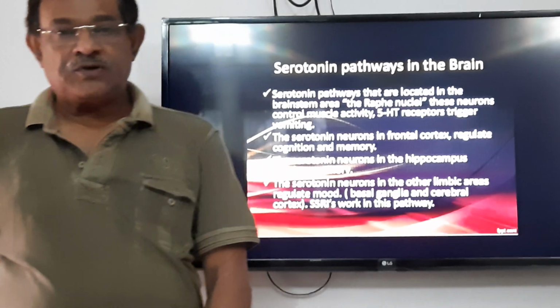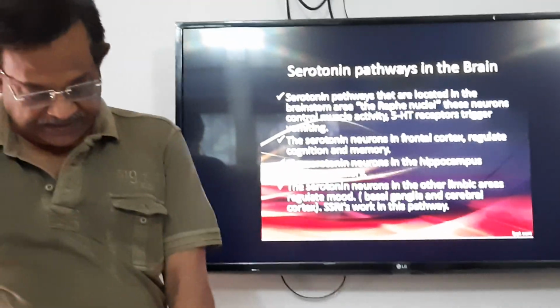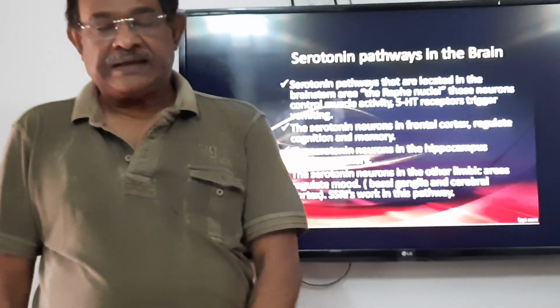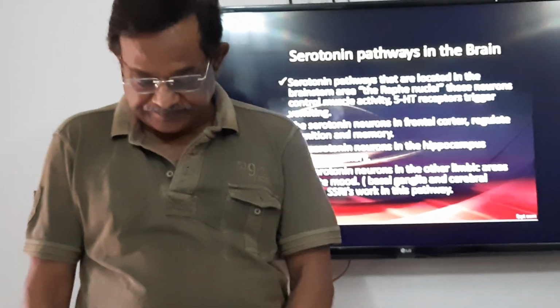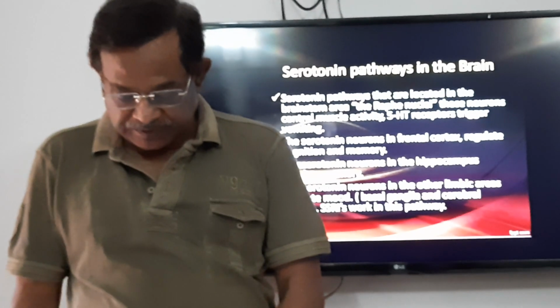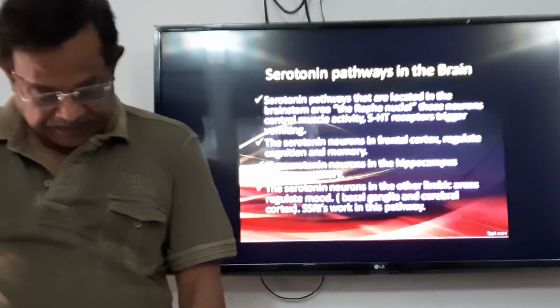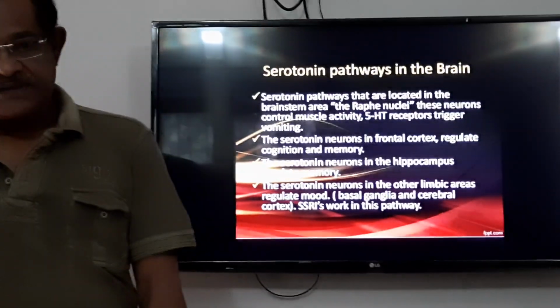Next, action on smooth muscles. It is a potent stimulator of the gastrointestinal tract, both directly as well as through the enteric plexus.